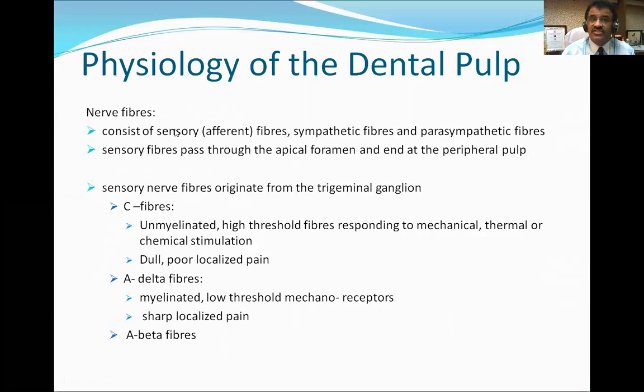Nerve fibers consist of sensory fibers, sympathetic fibers, and parasympathetic fibers. Sensory fibers pass through the apical foramina and end at the peripheral pulp. Sensory nerve fibers originate from the trigeminal ganglia, because the lower jaw is supplied by the mandibular nerve and the upper jaw is supplied by the maxillary nerve. So both are branches of the trigeminal nerve.